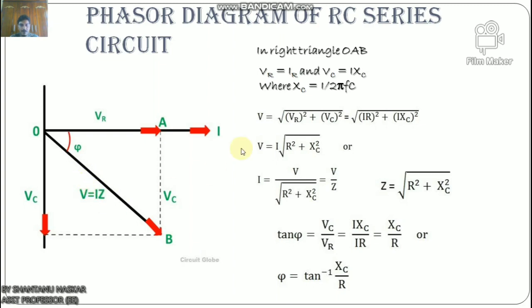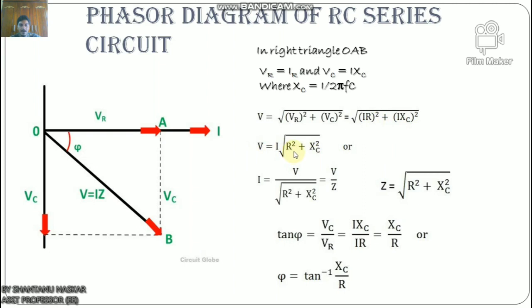Now VR equals IR and VC equals I XC, where XC equals 1 by 2 pi f C. This is the capacitive reactance, and here f equals frequency. So in right triangle OAB, V equals root over (VR square plus VC square) equals root over (IR square plus I XC square).